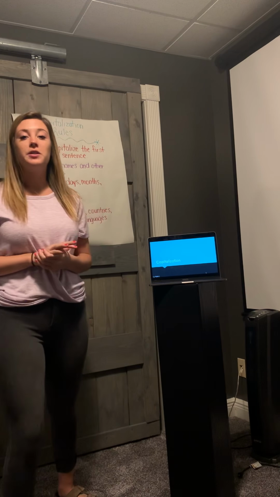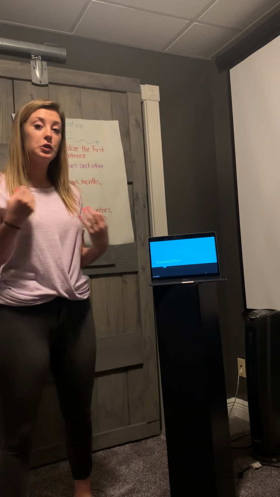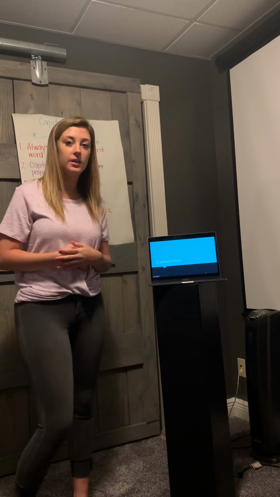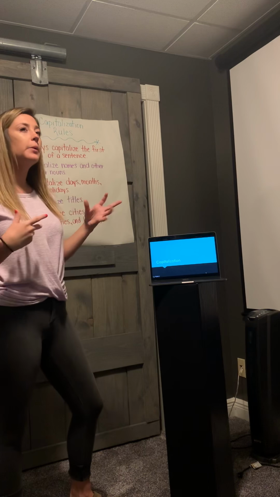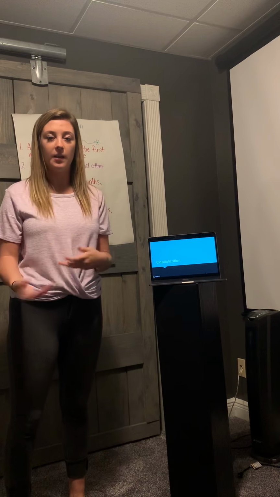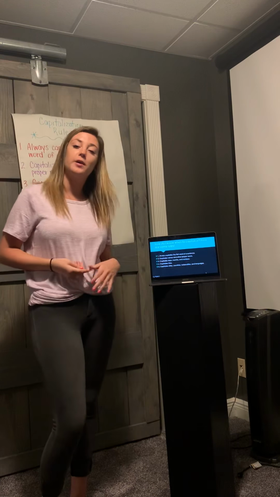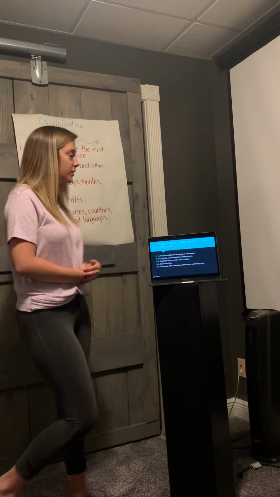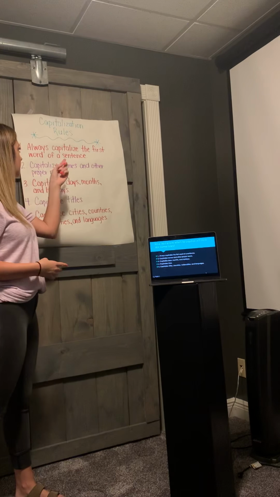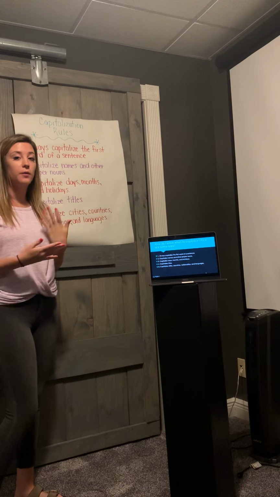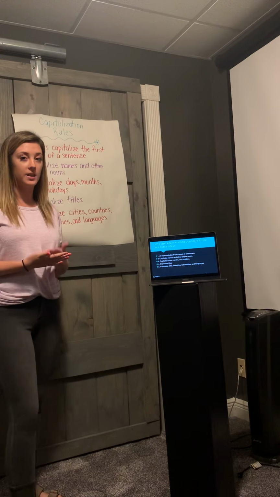Today we are going to be determining which words should be capitalized in sentences. So you may wonder, how do I know which words I need to capitalize? Well, I have a few rules that I'm going to show you that will help you figure that out in sentences, okay? So the first rule is always capitalize the first word of a sentence.